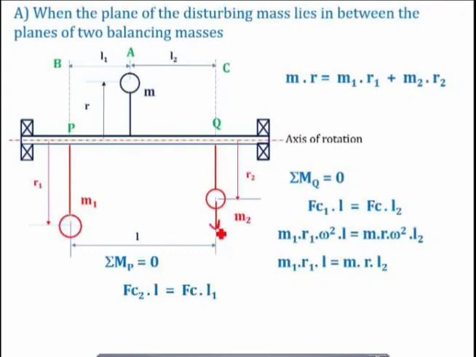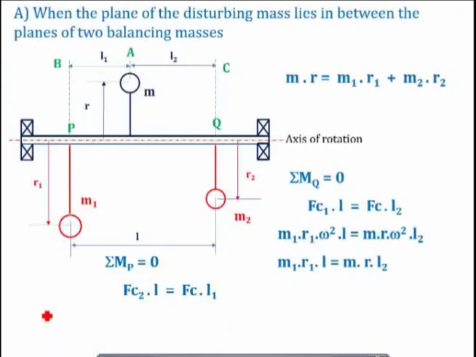So this is nothing but a dynamic force Fc2. Fc2 is acting again like this, that is clockwise. So the distance between the force Fc2 and this point P in the plane B is nothing but L. Right? So Fc2 into L is equal to, and again this Fc is acting like this, anti-clockwise, and the distance is L1. So Fc into L1.